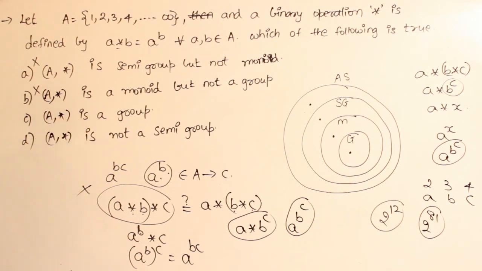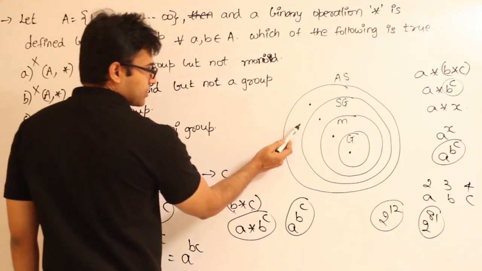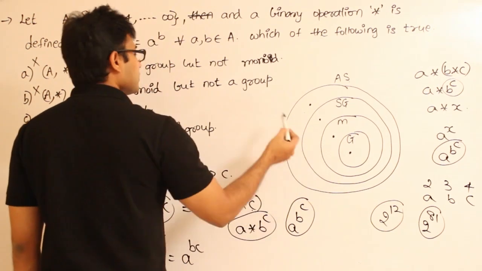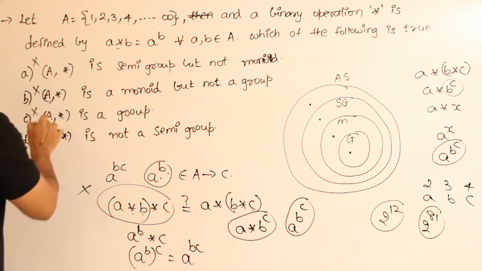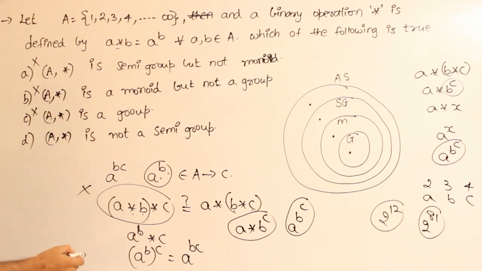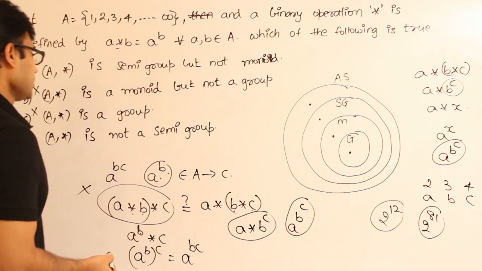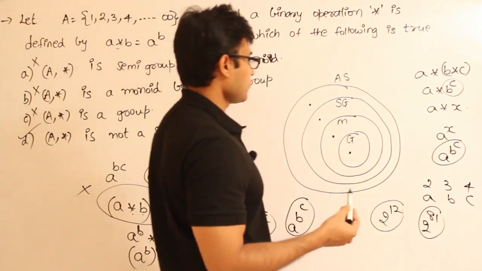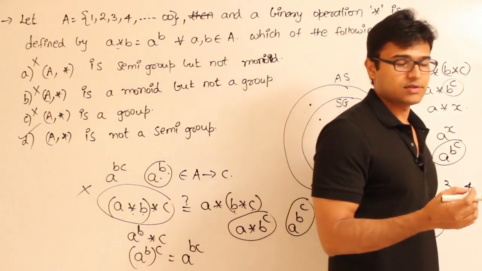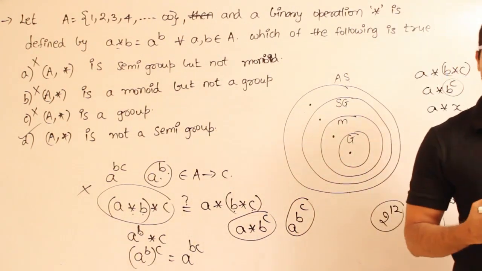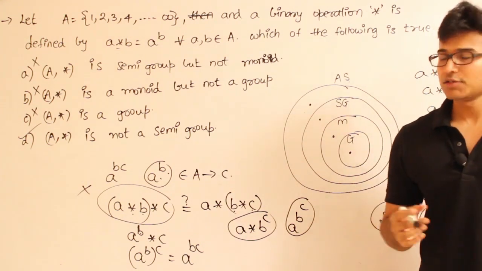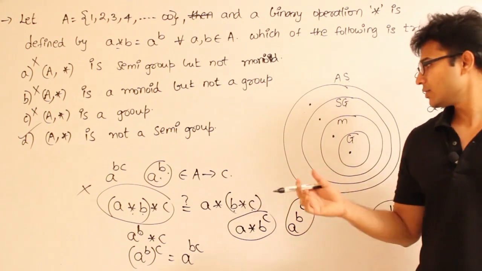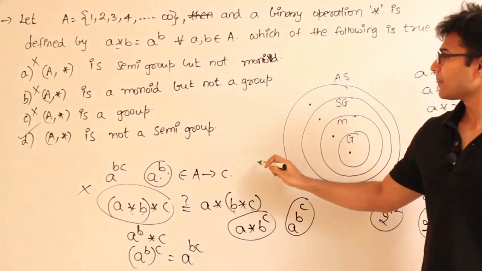Third one is saying that it is group. It failed to enter the semi-group section. How can it enter group, right? It cannot enter this part. So it is also false. D is saying that it is not semi-group. Yes, it is definitely not semi-group, and D is the answer. Got it? So it is always better that you start from algebraic structure and then work towards the group instead of the opposite way. So whenever the question is like this, start from the algebraic structure and then come to the group. Got it? Fine.